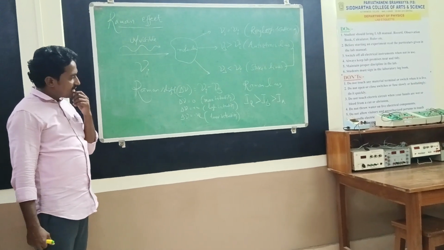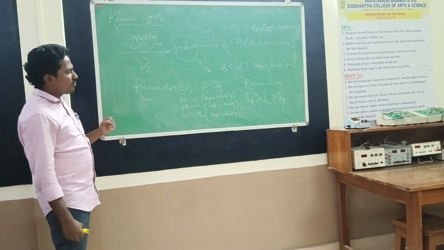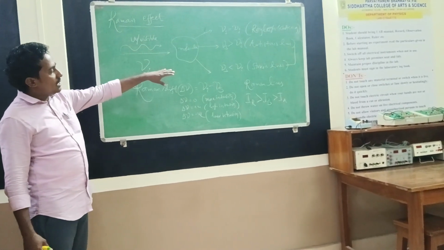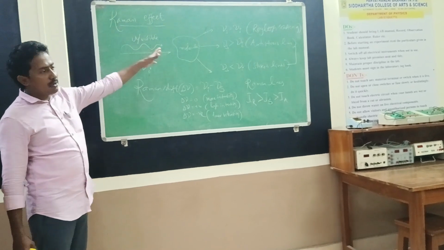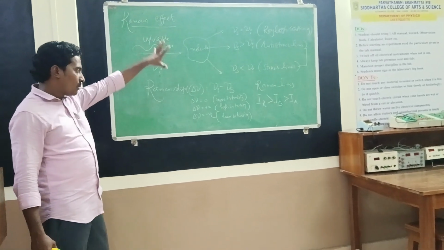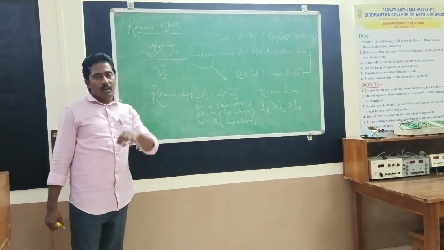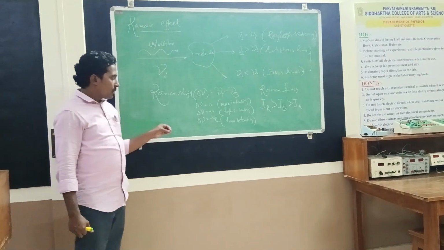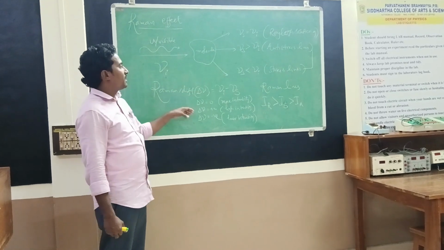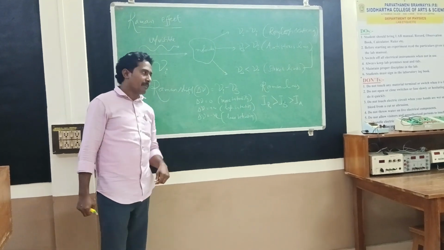Now let us discuss the quantum theory of Raman. What is the reason for higher frequency lines and lower frequency lines? What is happening when UV or visible radiation is sent onto the molecule? Classical rules like Newtonian mechanics are not applicable to explain Raman. That is the failure of classical mechanics.